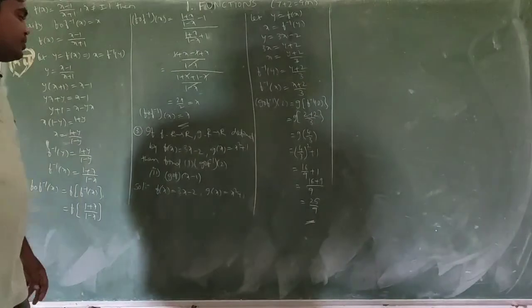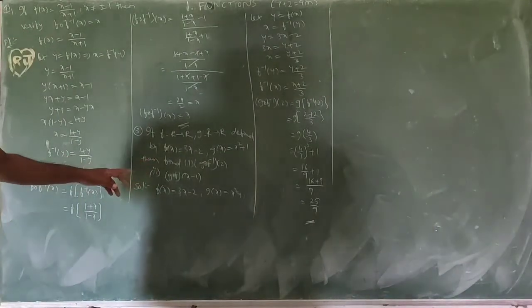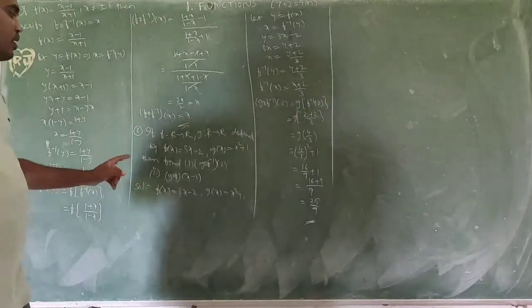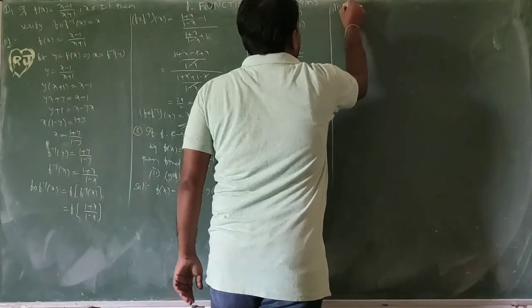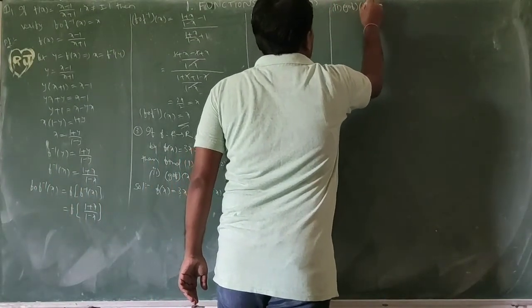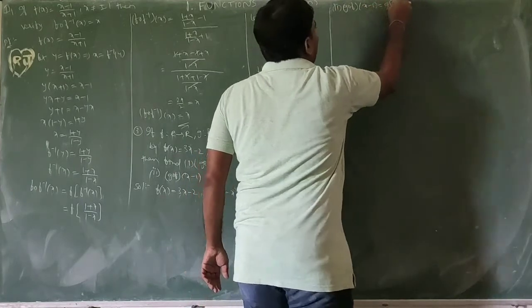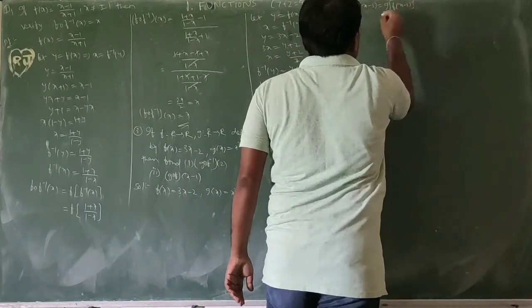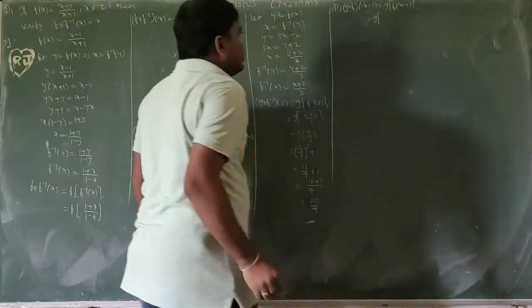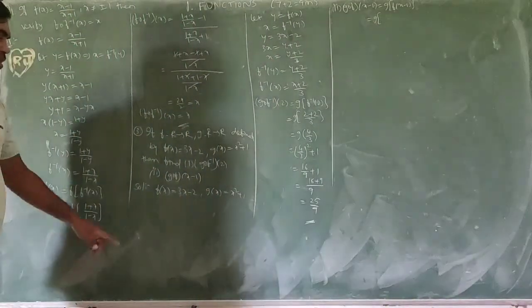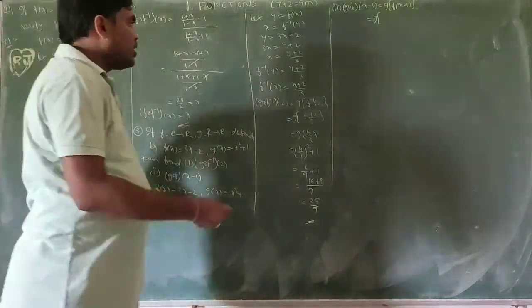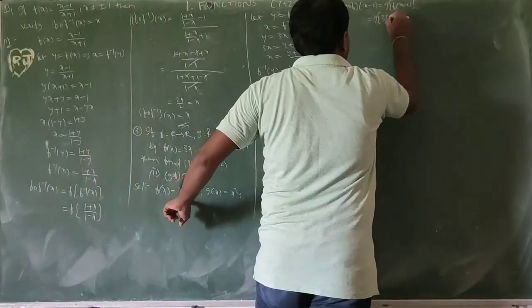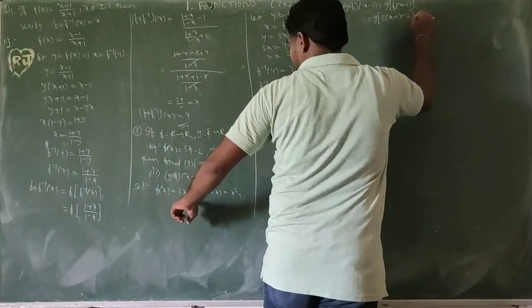Next, second, g circle f of x minus 1 equal to g of f of x minus 1. So f of x minus 1, instead of x I want to write x minus 1. We have 3 into x minus 1 minus 2.